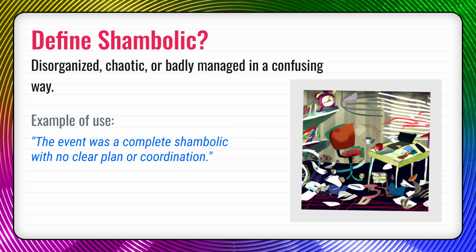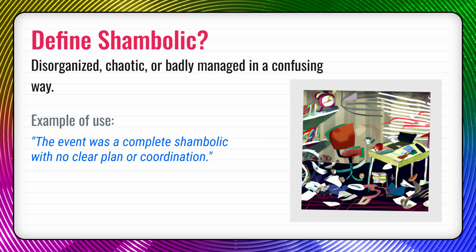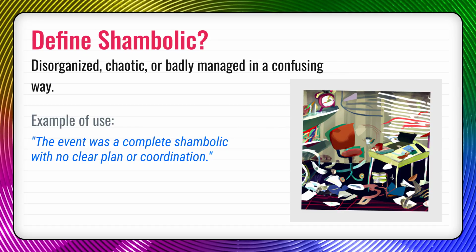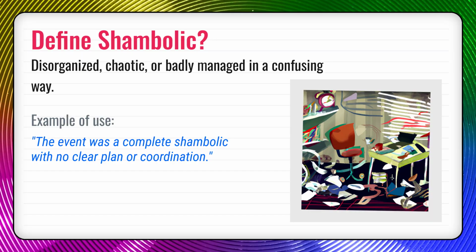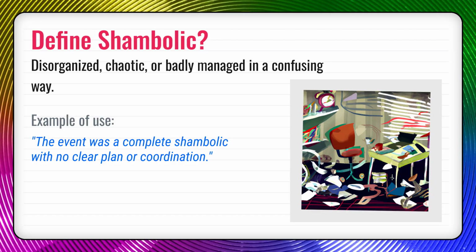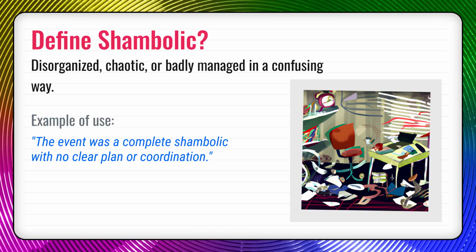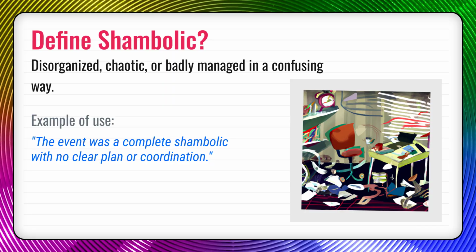I'm glad you're here. Today we're going to explore the word shambolic in depth. First, the definition. Shambolic means disorganized, chaotic, or badly managed in a confusing way. Think of it simply as a big, messy pile where nothing is where it should be.